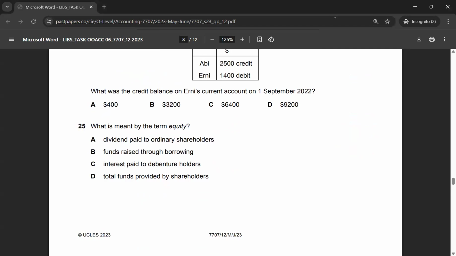Let's look at multiple choice 25. What is meant by the term equity? Equity is total funds provided by the shareholders. The correct answer to multiple choice 25 is option D. Dividend paid to ordinary shareholders is not equity. It does not describe equity. Funds raised through borrowing is actually a loan. That's a liability, again, not equity. Interest paid on debenture holders is just an expense item. So the correct answer to multiple choice 25 is only option D. It's the total funds provided by the shareholders. Let's move on to multiple choice 26.